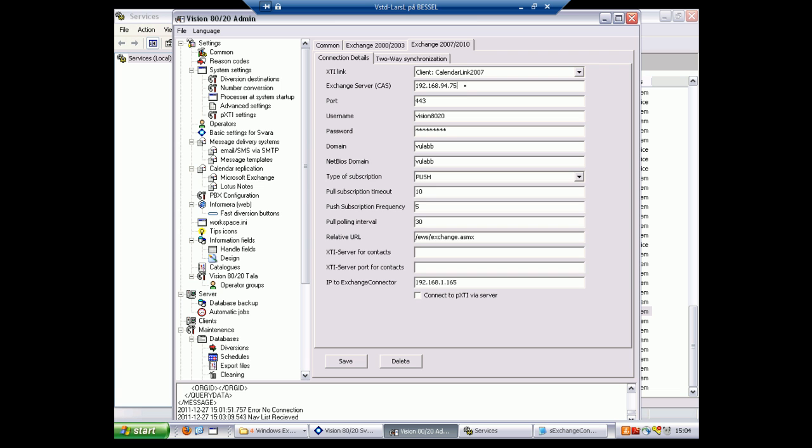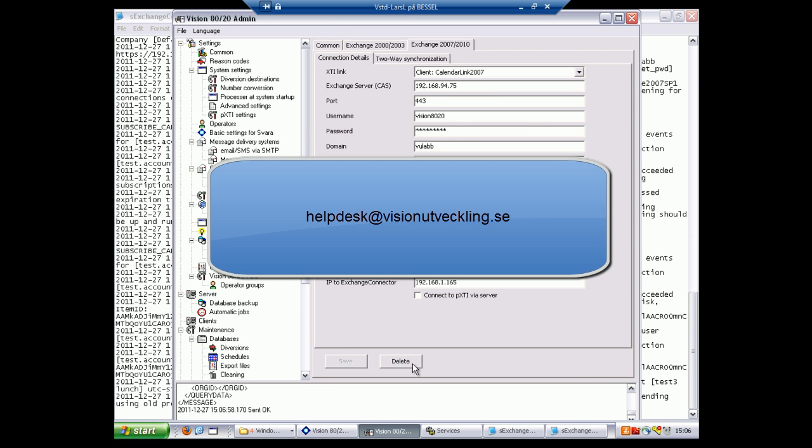But if you have troubles that you can't solve, send an email to helpdesk@Visionutveckling.se.